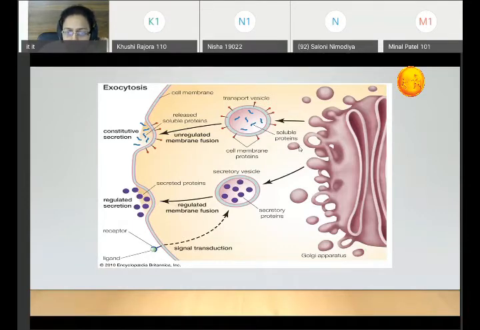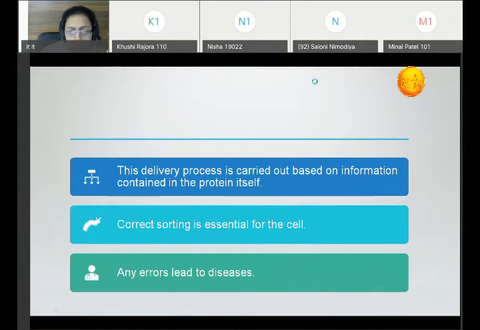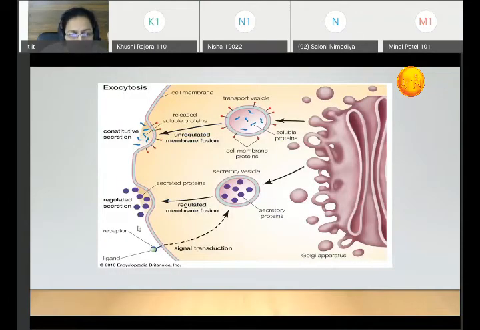These are transport vesicles in which the proteins generated in the ribosome in the cytoplasm will be given to the secretory vesicles which are coming out of the Golgi apparatus. These vesicles carry these secretory proteins. These proteins will go towards the plasma membrane, and by exocytosis, they will come out of the cell.